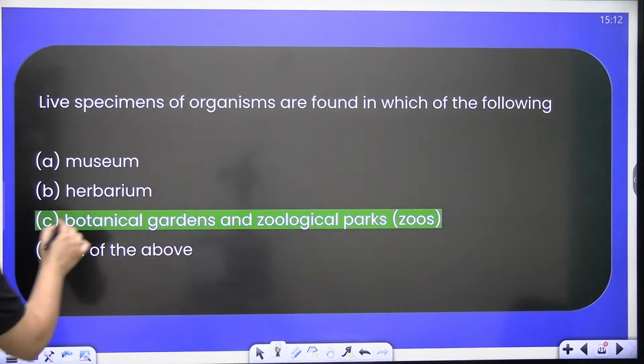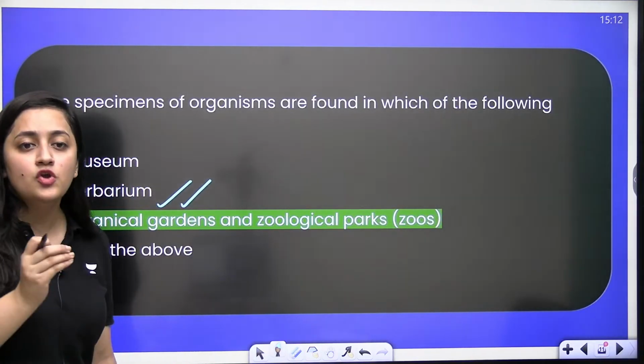Yes, so here the correct answer is your botanical garden and the zoological park, where you people will see what?